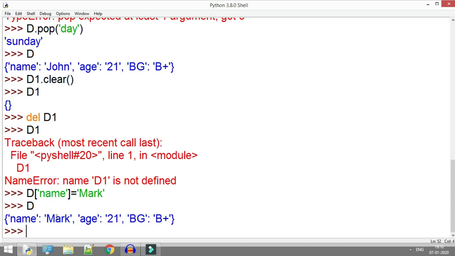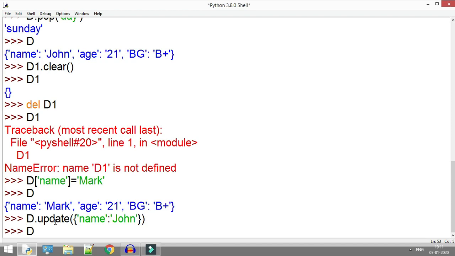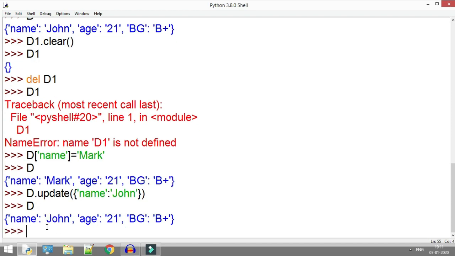Suppose again I want to update this name from Mark to John, then we use the d.update method, and here I use the key name and its value John. Press the enter button and the dictionary is successfully updated and the name stores the value John.